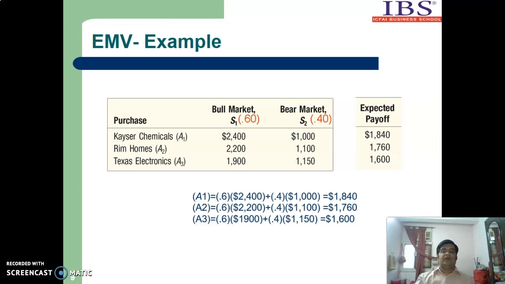This is how we calculate the EMV of all three acts. Now, if we compare the three EMVs, the EMV of Act 1 is highest. So the investor will invest in the first stock, that is Kaiser Chemicals. This is the decision of the decision maker following the concept of EMV.